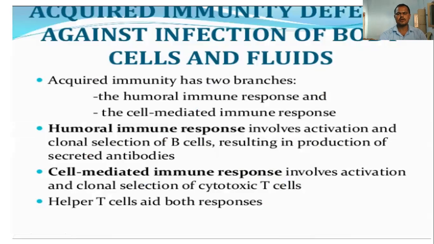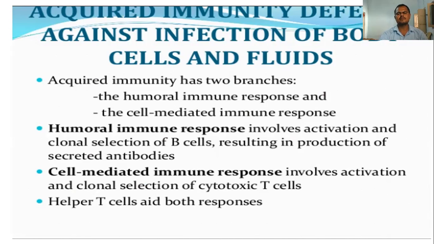Then acquired immunity is divided into two types: humoral immune response and cell-mediated immune response. Humoral immune response means the activation of clonal selection of B cells, resulting in the production of secreted antibodies. In the humoral response the cells do not participate directly, but they release products like antibodies. The antibodies are secreted by selected B cells. Those B cells produce a number of antibodies, and the antibodies attack the antigen and neutralize the pathogenic activity.